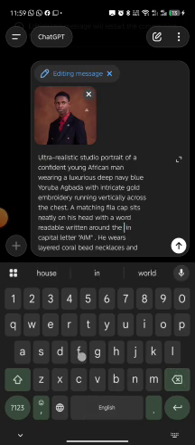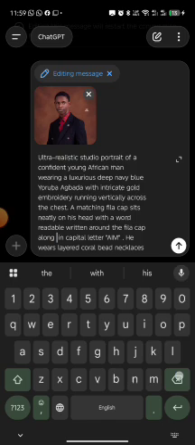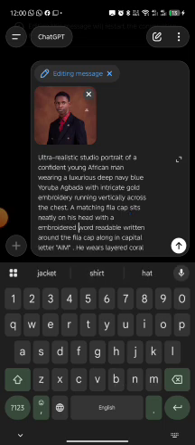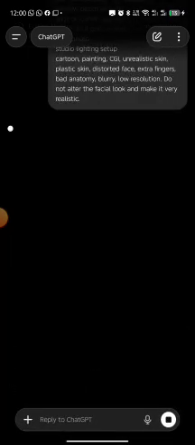With a word written around the filler cap alone, with an embroidered word, written readable, around the filler cap alone in capital letters.